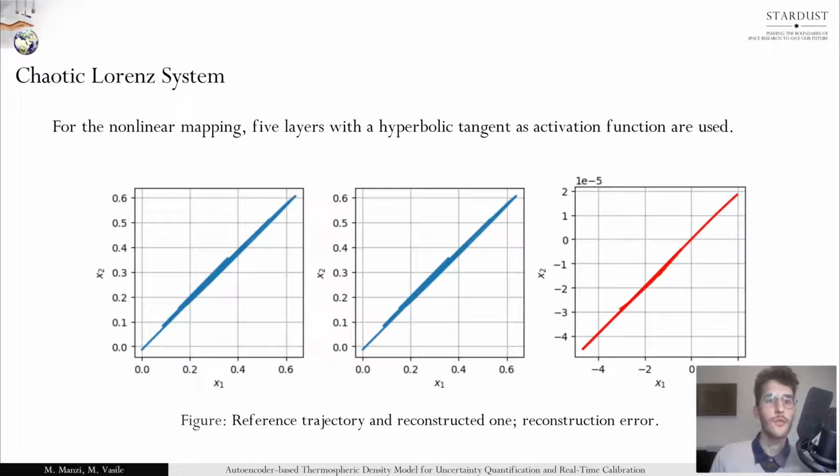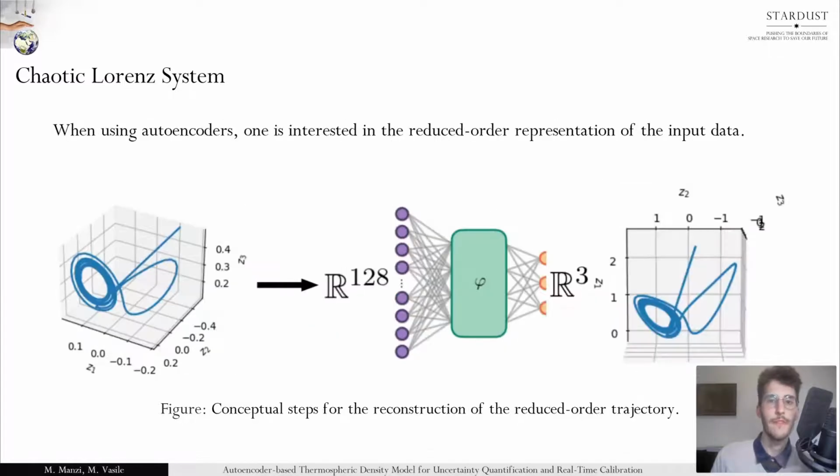So let's now focus on what happens inside the autoencoder. In fact, when using autoencoders, and in general when dealing with dimensionality reduction, the interesting result, together with the ability of the autoencoder to reconstruct the original data, are compressed data themselves.